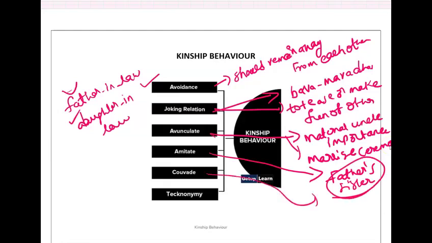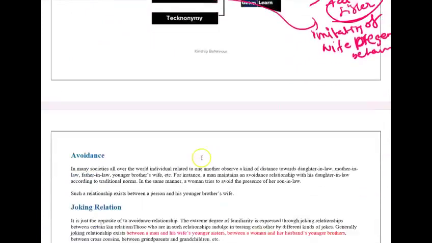Okay, next, couvade. Couvade behavior is a kinship behavior in which the husband imitates the behavior of his wife during pregnancy and childbirth. Imitating the wife's pregnancy behavior. Okay, I'll show you that also.